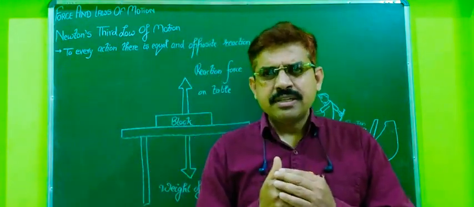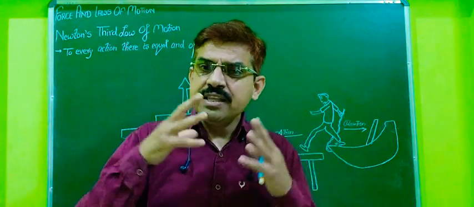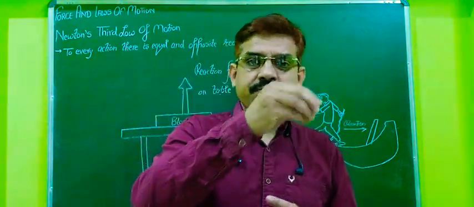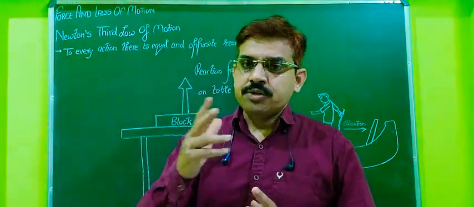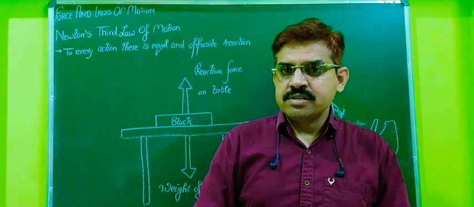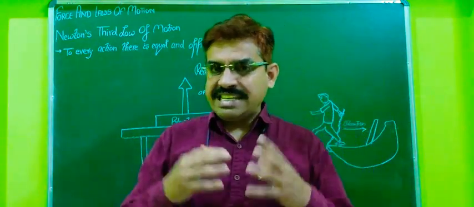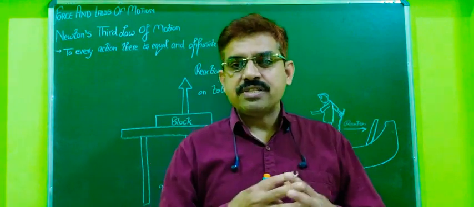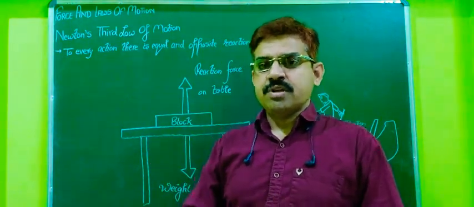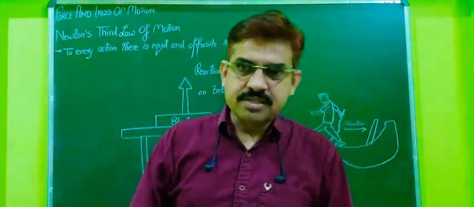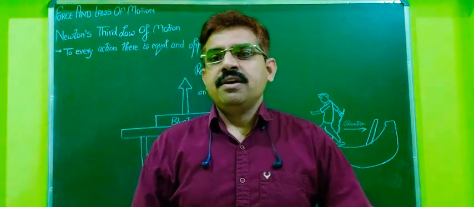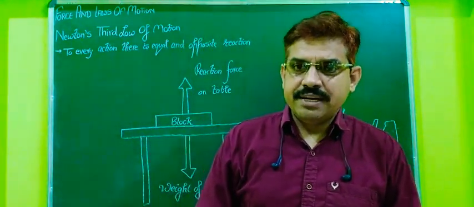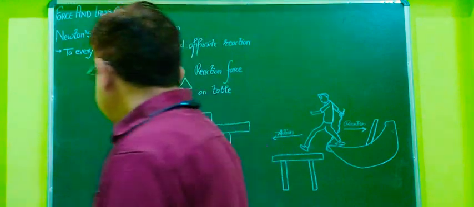Wherever a force exists, Newton's third law will automatically apply. It is a very important law, because in all cases, whether magnetic force, electrostatic force or gravitational force, Newton's third law will be valid. So this is Newton's third law of motion.